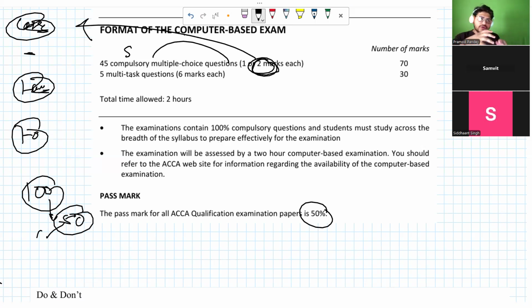So exactly this is what I mean to convey. We will be focusing on things that will give us a basic understanding of how we're going to interpret the case. And those are the things that we have to take care of. But what I would be requesting is that you try to score maximum marks out of this area. So there are two sections, section A and section B. Section A is 70 marks, section B is 30 marks. Yes. Okay. And we will be covering 100% of the syllabus area.